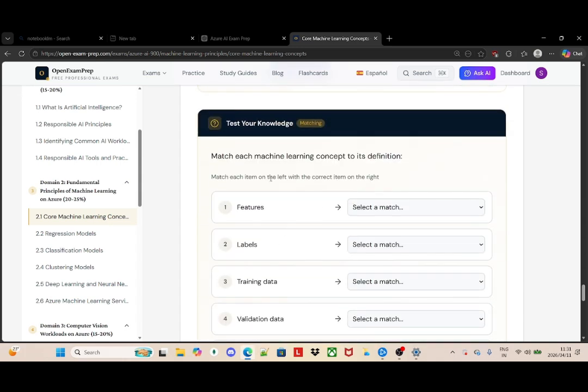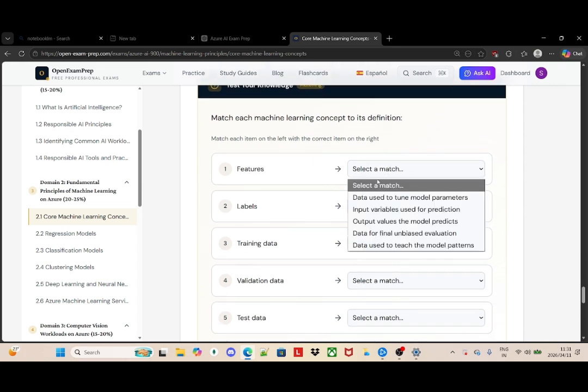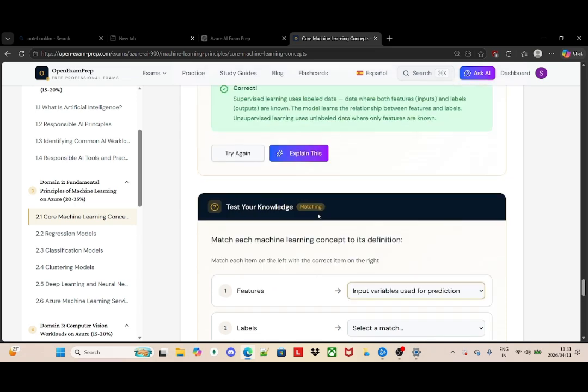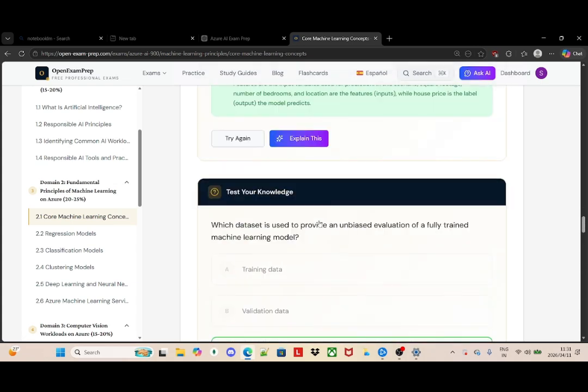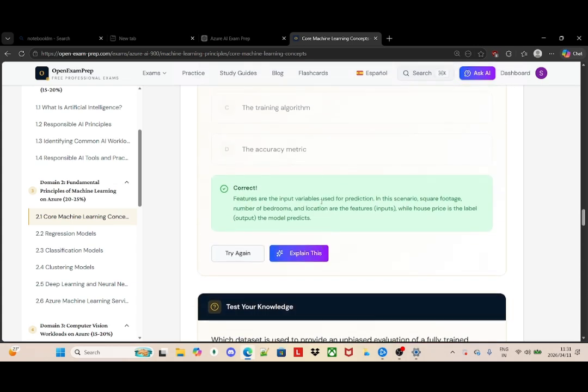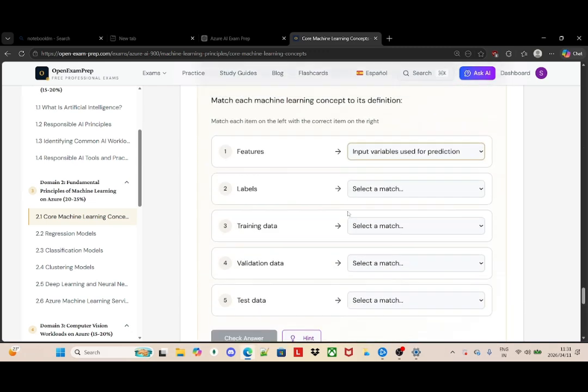Now we go to matching concepts. They say I must match each item on the left with the correct item on the right. So I have features here. I know features are the input variables used to predict, right?